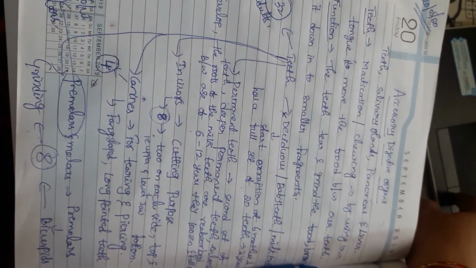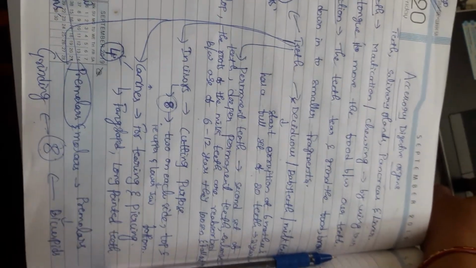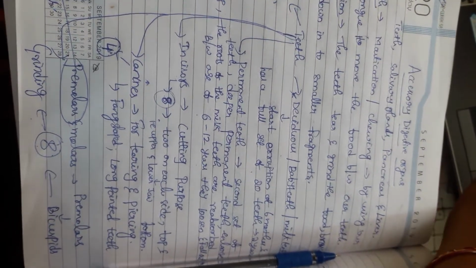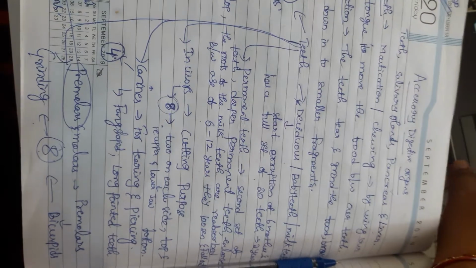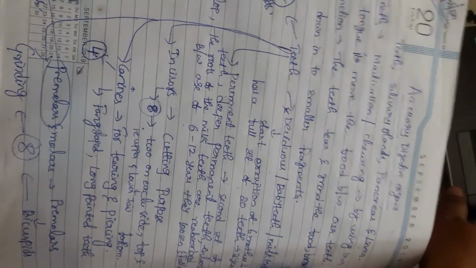So mainly mastication or chewing takes place by the grinding process, which will convert the larger food particles into smaller fragments. Now we are going to discuss the structure of the teeth here.